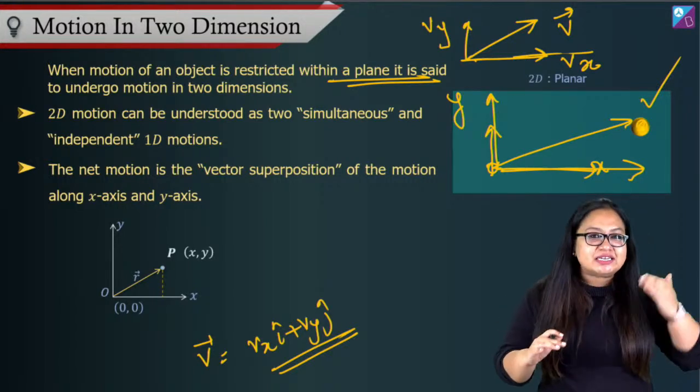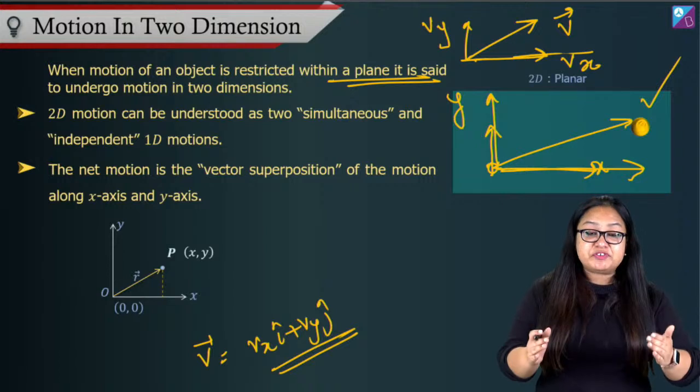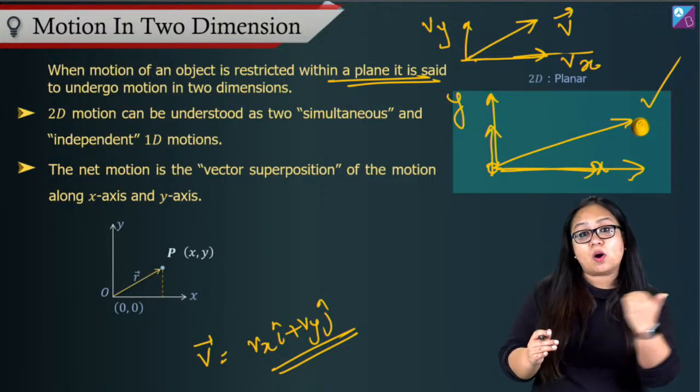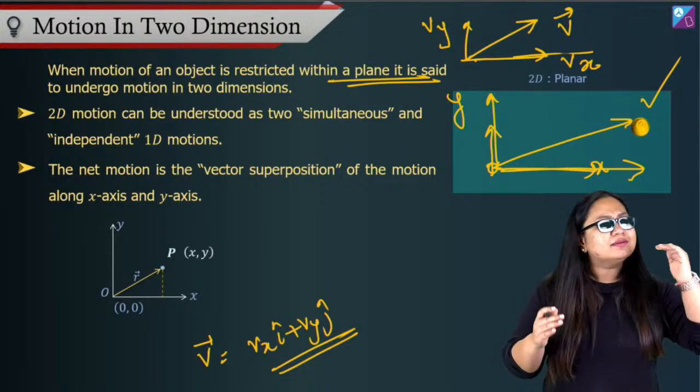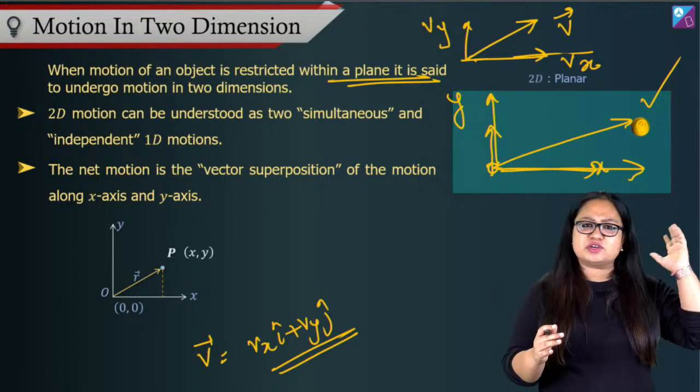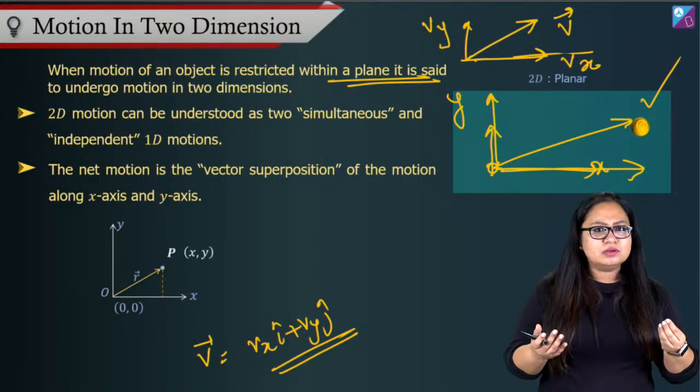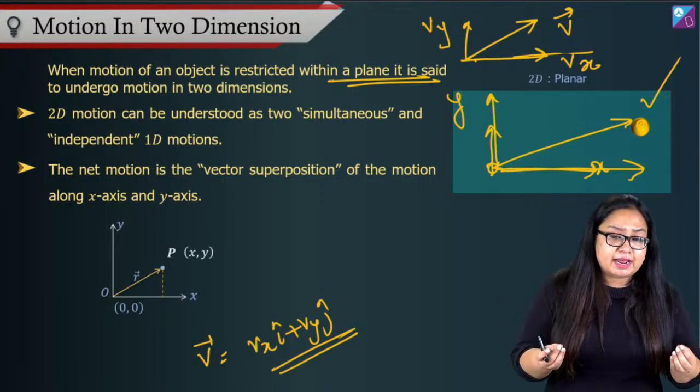And if we talk about the z-axis in case of spatial motion, then also simultaneous motion is happening, right?